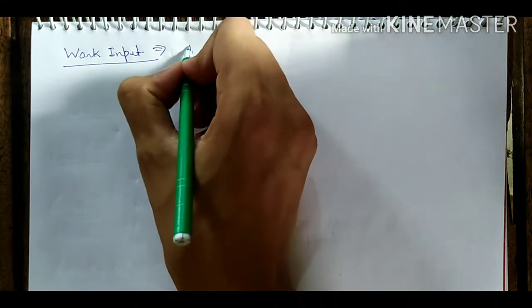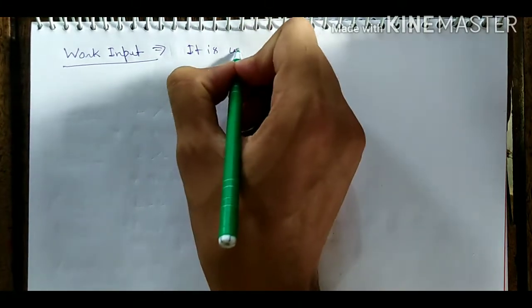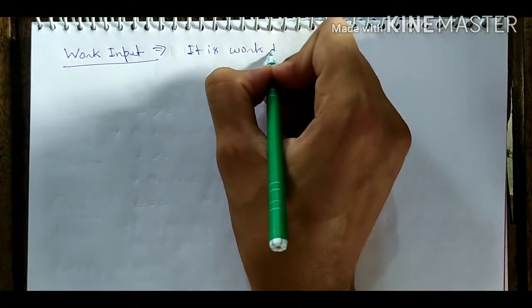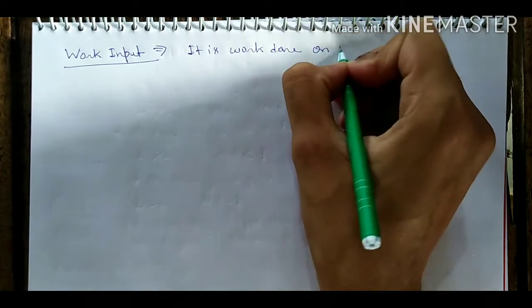So now we will study the work input and work output. What is the work input? Work input means, students, it is work done on the machine.